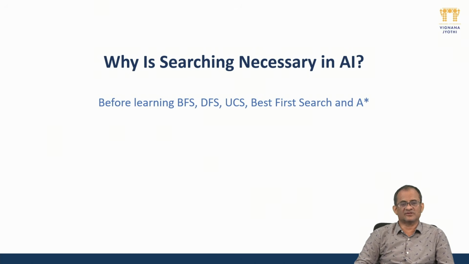It's not that any search can be used everywhere. Depending upon your input values, your need, your requirement, and your feasibility, you have to choose a particular type of searching algorithm, like BFS, DFS, best first search, UCS, A-star algorithm, DLS, as we have discussed. You have to find out which one is the best for your purpose.